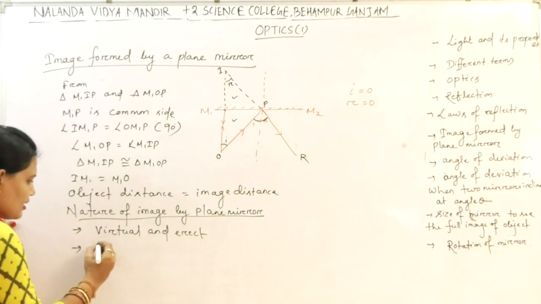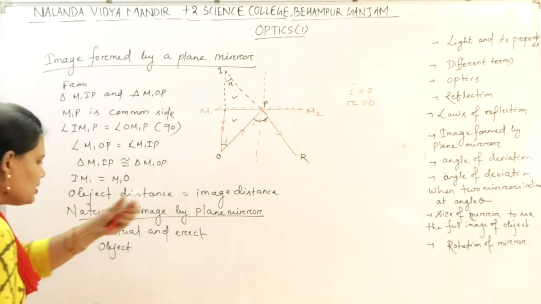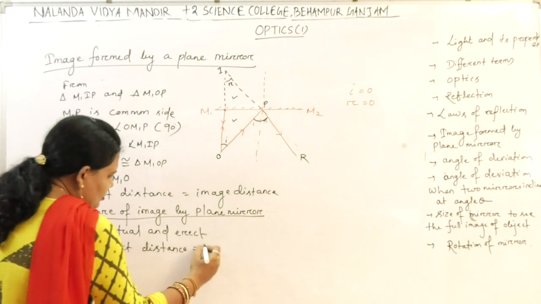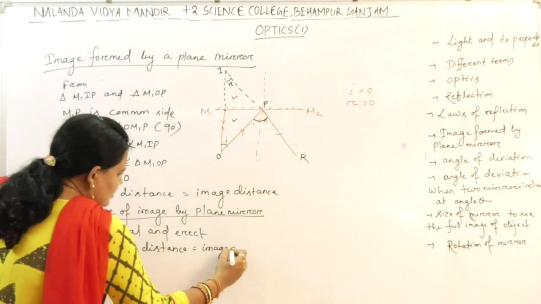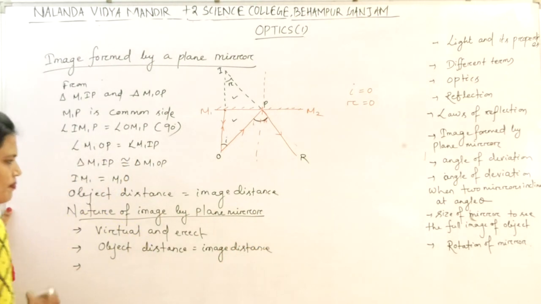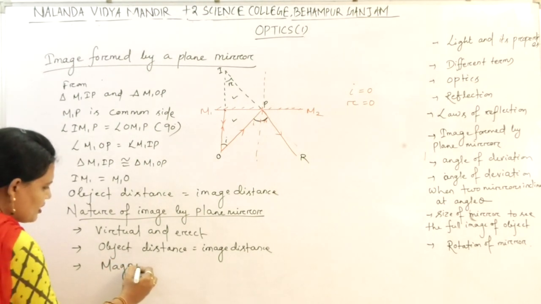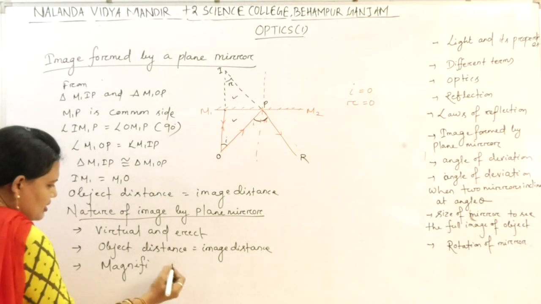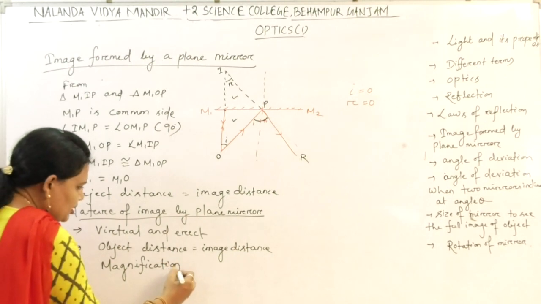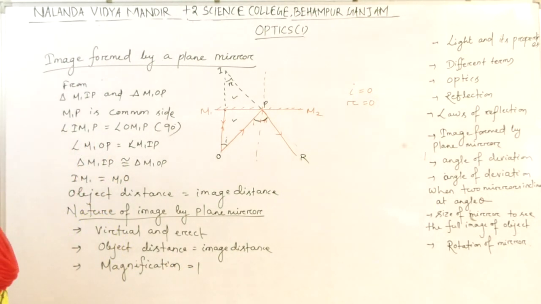Next, object distance is equal to image distance. Next, magnification equals 1. What do we mean by magnification? The size of the image compared to the size of the object. So size of image is equal to size of object.